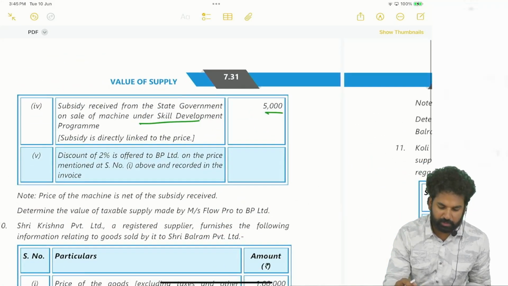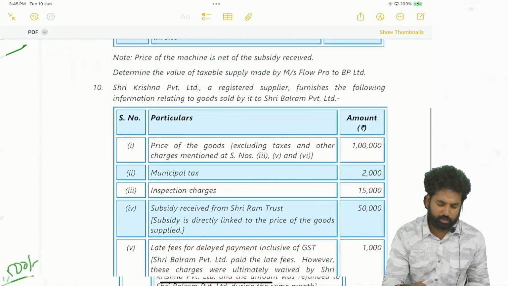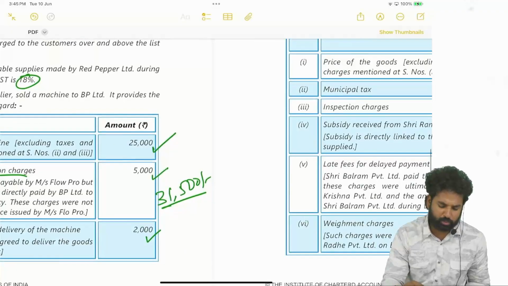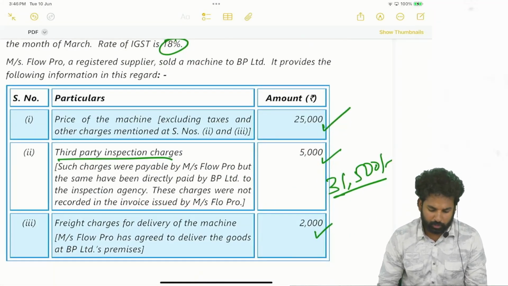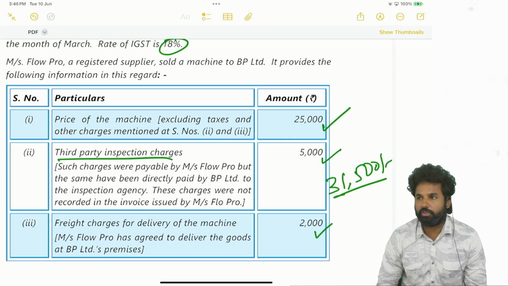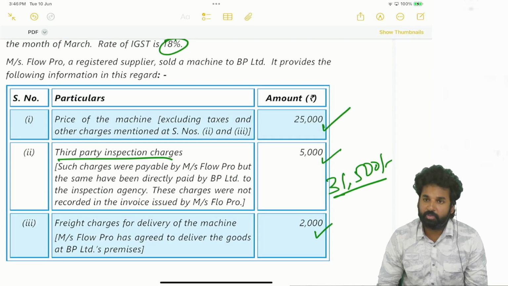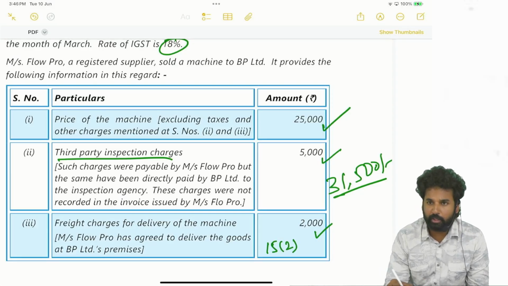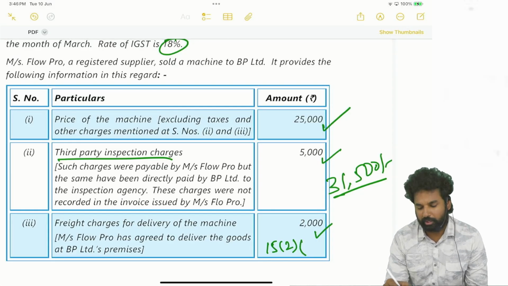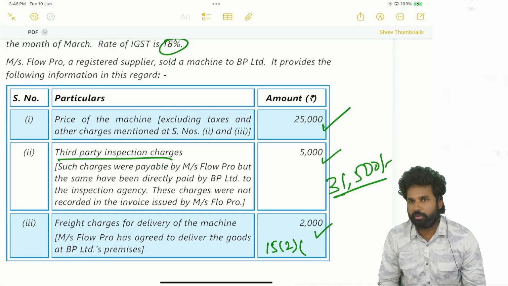What is the treatment for this 2,000? As per which clause? 15(2)(a)? Taxes. 15(2)(a) is taxes.